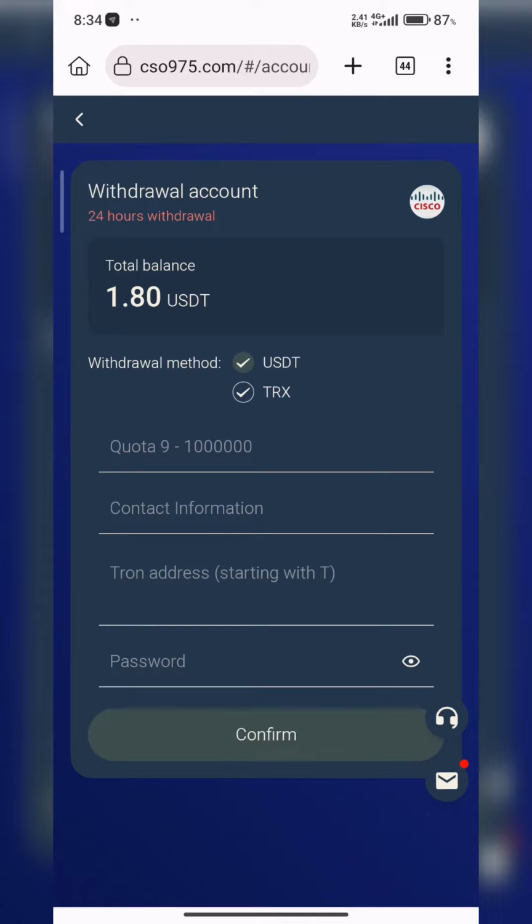Remember, it's a free platform. We are not investing any money. So you all need to do this right now. The platform is new. So once you get up to 9 USDT, you place a withdrawal. If you are lucky, then it's going to pay us. So let's just try it. It's a free update. We are not spending any money. I'm not investing any money on the platform. So as you can see, you're going to just enter your information, your Tron wallet, like your USDT wallet address and everything. Then put your password and confirm to place your withdrawal once you have $9.